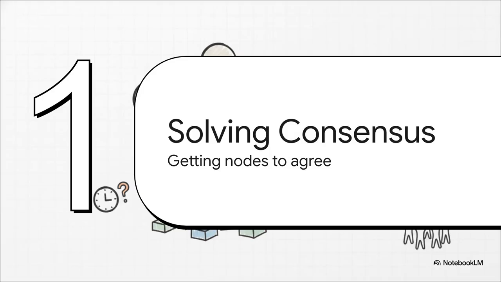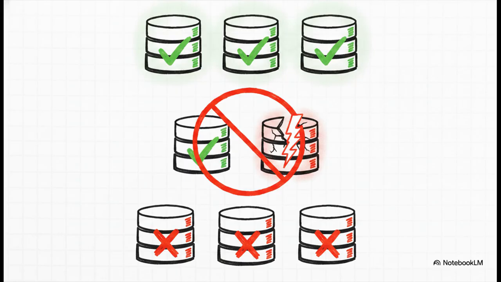All right, Section 4, solving the consensus problem, getting independent nodes to agree. Imagine you're running a massive, complex, distributed transaction across multiple database shards. You immediately run into the atomic commitment problem. What happens if shard A successfully commits its part of the transaction, but shard B's network crashes and it rolls back? You're left with completely corrupted, partially applied data. It's a nightmare. To prevent this, we need an algorithm where all nodes agree to either entirely commit or entirely abort, with absolutely no middle ground.